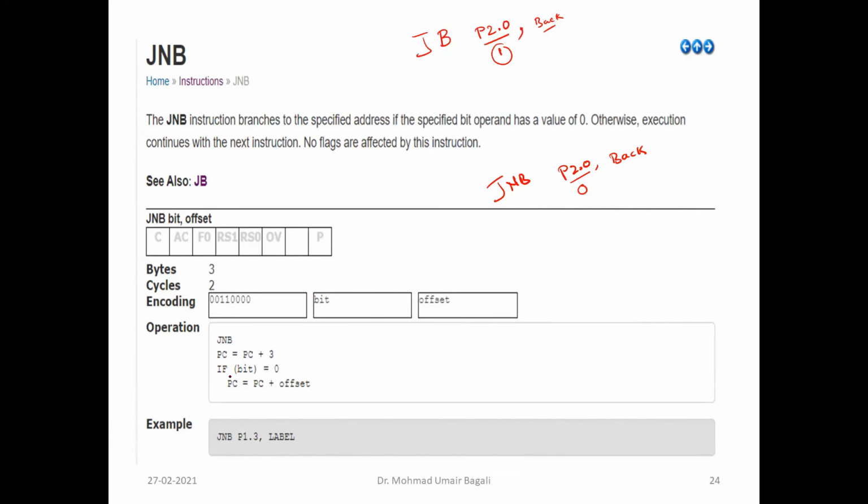You can look at the operation. Jump if that particular bit is 0. This is not assignment, it is comparison. Bit equal to 0. Relational operator it is, not assignment. We are not assigning 0 to this. Don't read it that way in the previous slide also. It is a comparative statement. So if that particular bit is equal to 0, then it will go to the offset address. Otherwise, it will not go to the offset address, and it will go to the immediate instruction address, which is PC equal to PC plus 3. Right? So jump no bit is the reverse of jump bit.